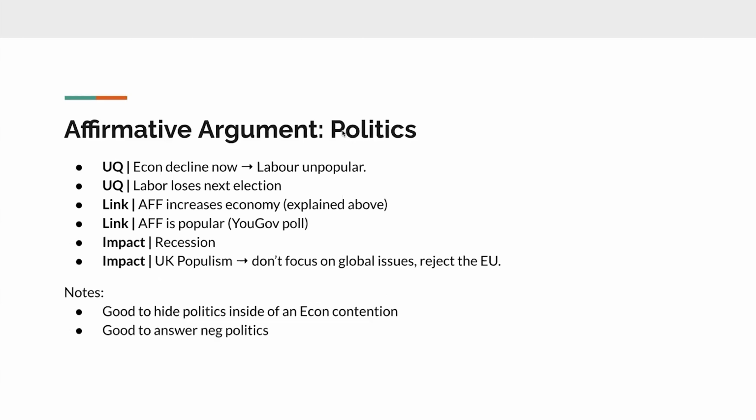The next argument is the politics aff. This is similar to the econ argument, except it has some other nuances. First, it's just general econ evidence. It says the econ declines now, and that this makes the Labour Party unpopular. So this is Starmer's party, the people who are currently running. And then the next part of the uniqueness says that they're most likely going to lose their next election.